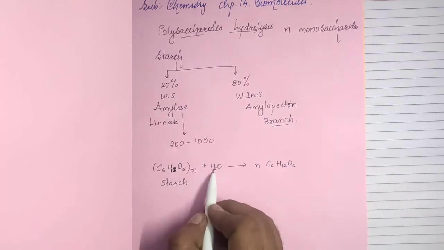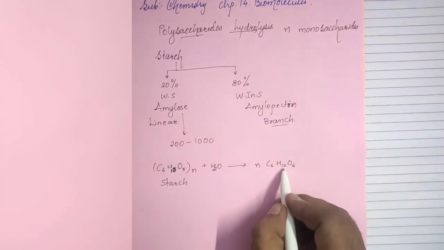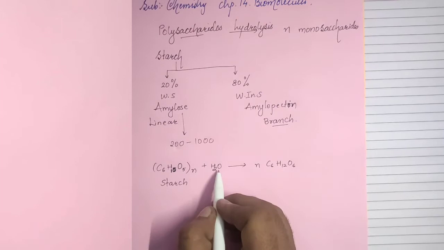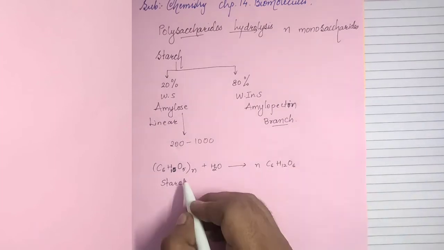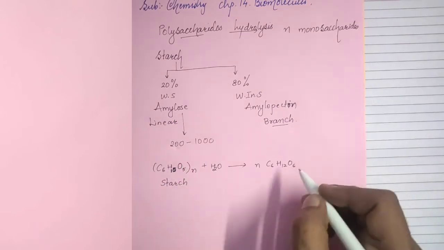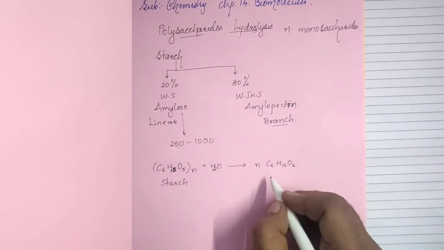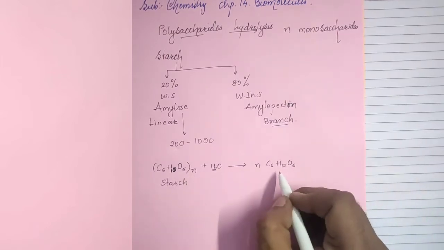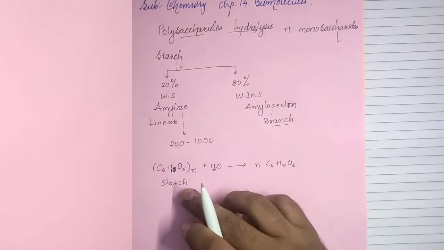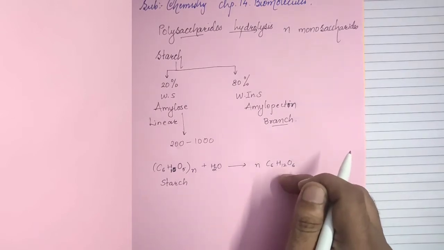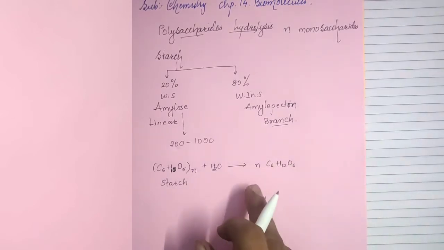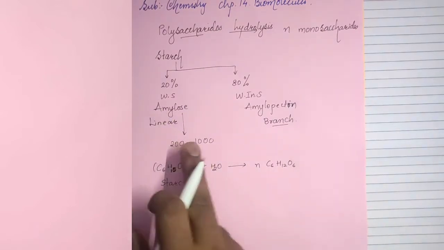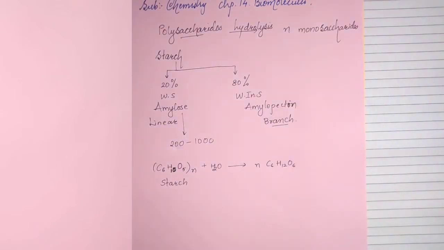10 hydrogen plus 2 hydrogen of water molecule equals 12 hydrogen atoms. Oxygen atoms 5 plus 1 from water gives 6. Starch molecule gives glucose molecule on hydrolysis. Now on hydrolysis of starch, 200 to 1000 glucose molecules are obtained from amylose, because amylopectin is insoluble in water.